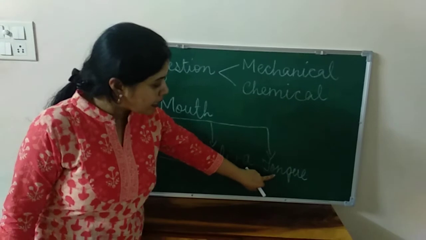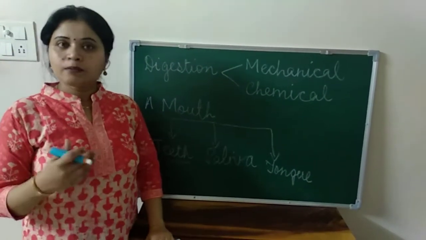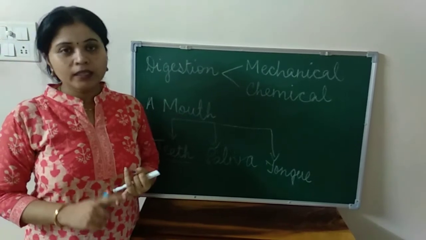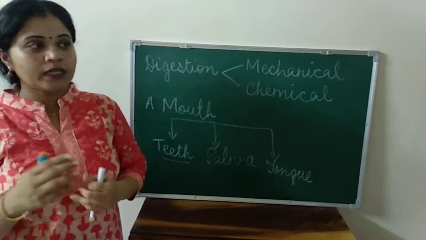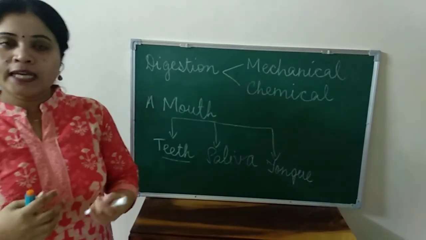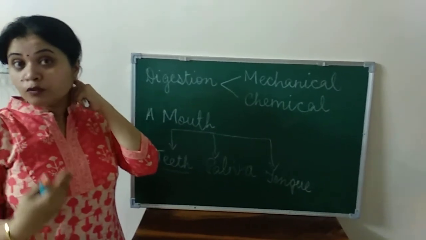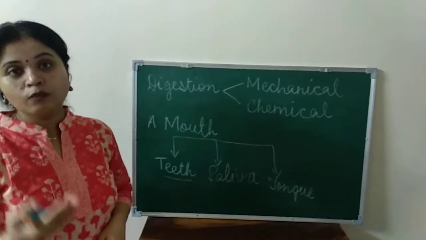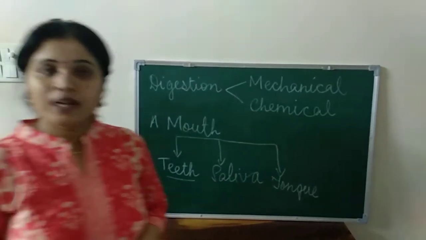Now let's come to the next part, that is the tongue. Tongue, as you know, helps you to talk. It also helps to mix the food together, that is, mixing of saliva and food takes place and a form is made so that digestion of the food takes place, as well as the food can be swallowed easily. Now let us look at the structure of the tongue.